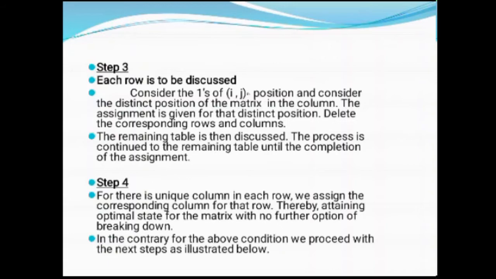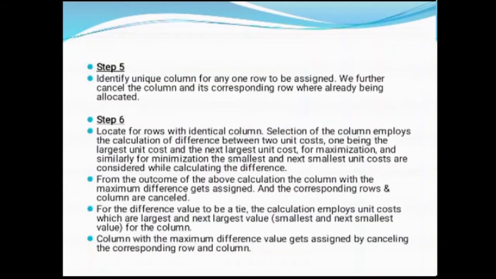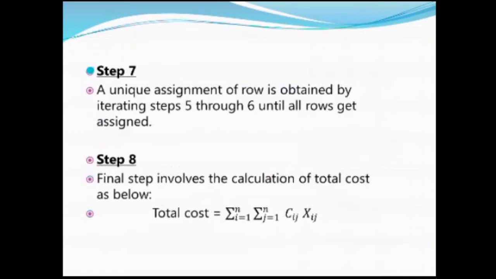If there is a tie in allocation, then if it is a maximization problem, find the difference between maximum and next minimum. If it is a minimization problem, find the difference between minimum and next minimum. In that case also, if there is a tie, then for maximization, find the difference between maximum and next maximum, and for minimization, minimum and next minimum. And in that, find which is greatest and allocate to that row. And finally, using the formula, we can calculate the optimal solution.